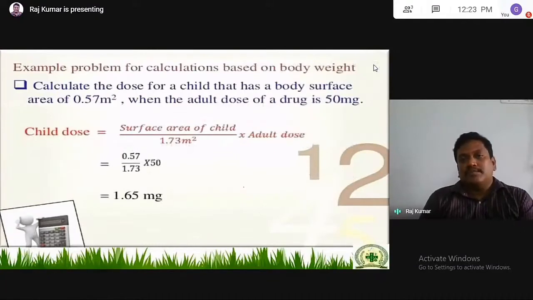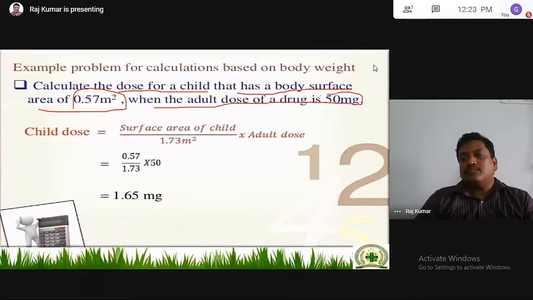Example problem for calculation based on surface area: calculate the dose for a child that has a body surface area of 0.57 meters square when the adult dose of the drug is 50 mg. Simply, surface area of the child by 1.73 meters square into adult dose.